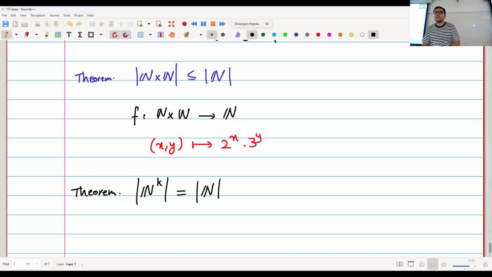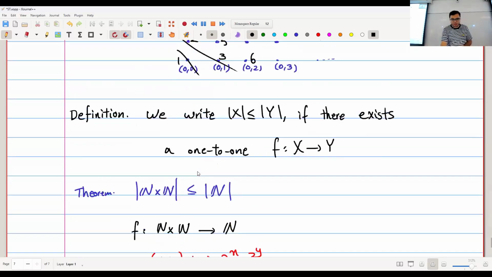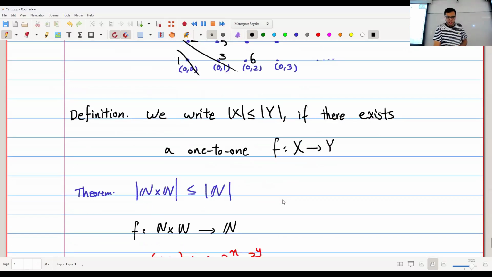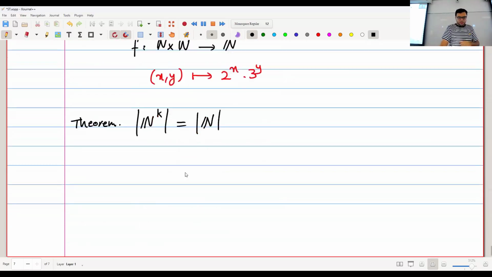Now, again, I can do something similar to create it. For example, in 3D, I have 3D points. I'm going to, again, cut them diagonally with a bunch of planes, and then number in each plane first and go forward. And generally, I can do this for every k.